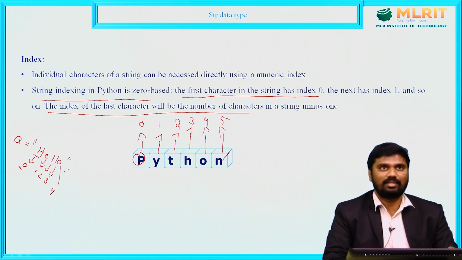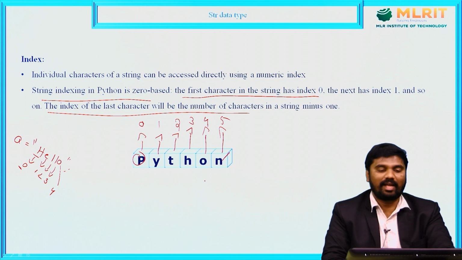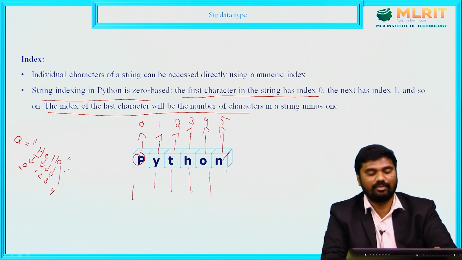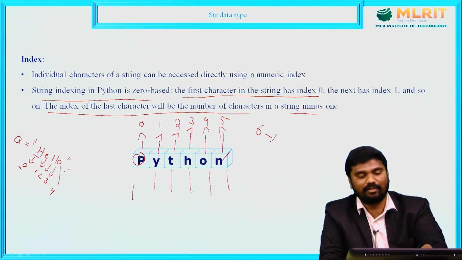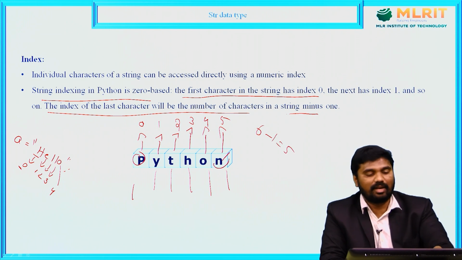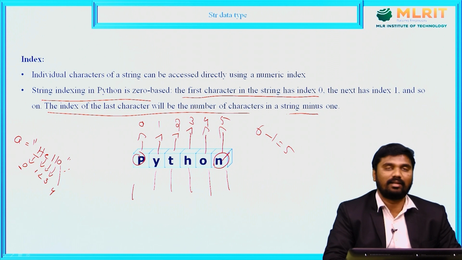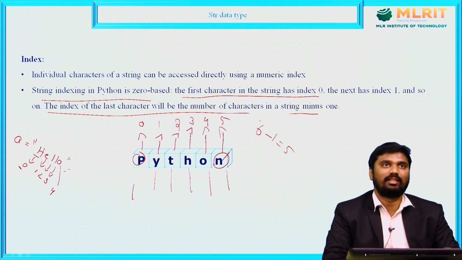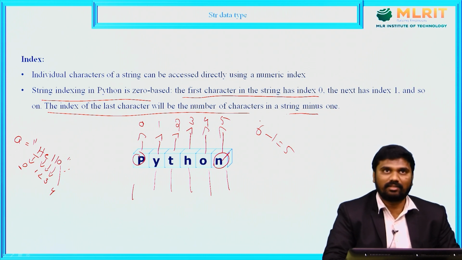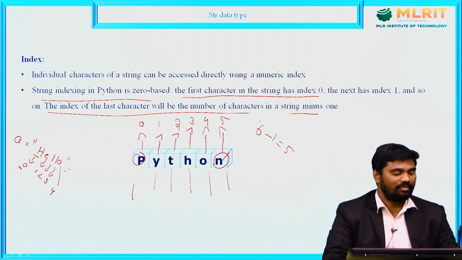It means, see, how many characters are present in the string? 1, 2, 3, 4, 5, 6. The number of characters is 6, minus 1, which equals 5. So the index of the last character is the length of the string minus 1. Here the number of characters in a string represents the length of the string. We will see an example.